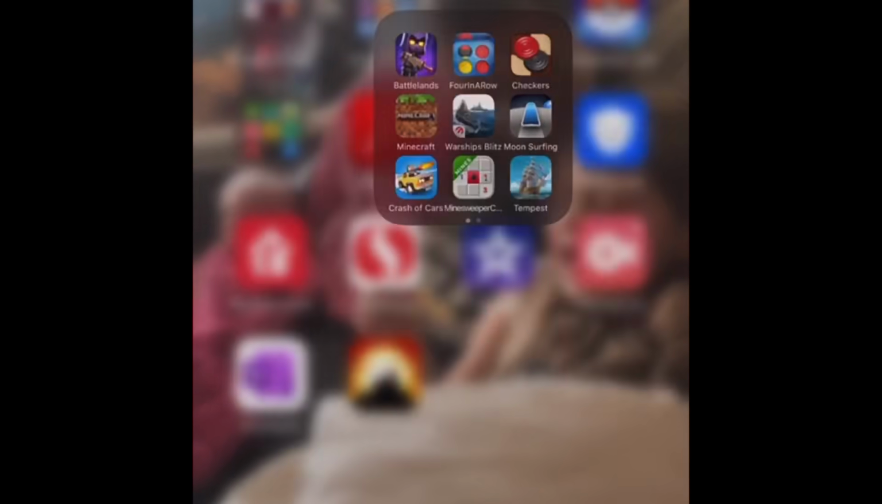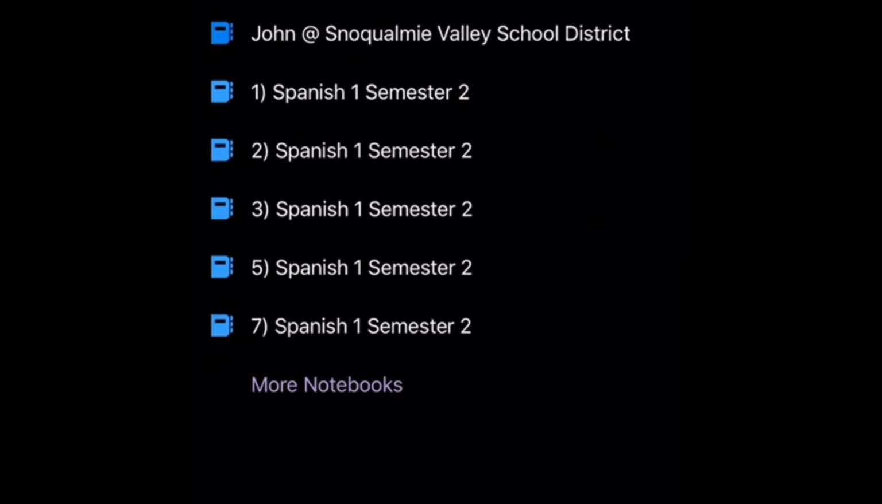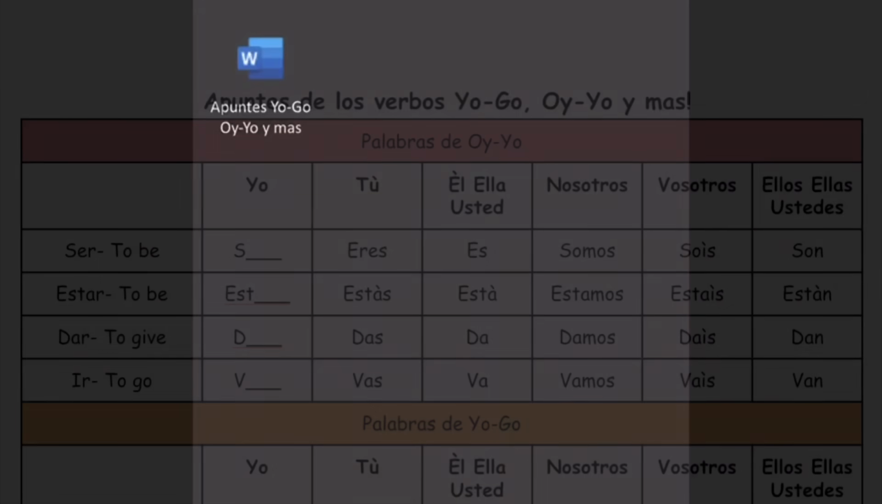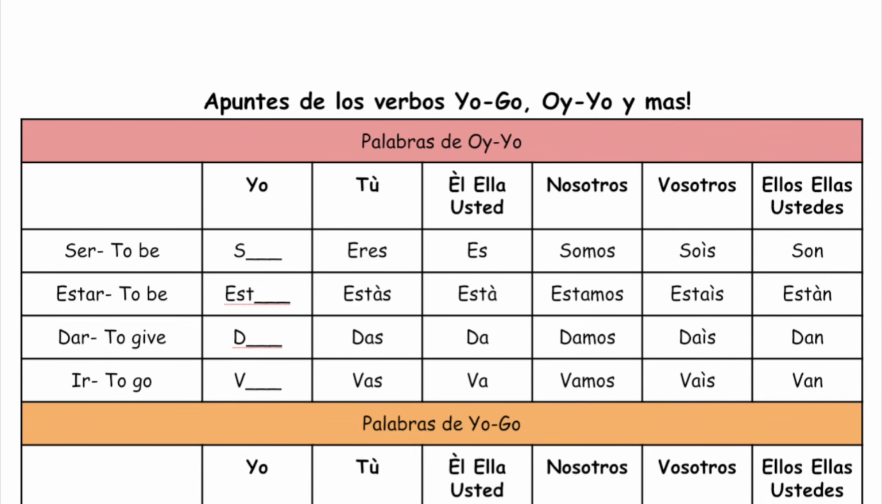In a second, pause the video, open up your OneNote, and go to your apuntes. You should see a new page called Apuntes Yo Go or Yo y Más. Pause the video until you have it pulled up. As we go through this new information together, I'll direct you when to pause and fill in your notes. Rewatch any sections you need to make sure you understand the content.